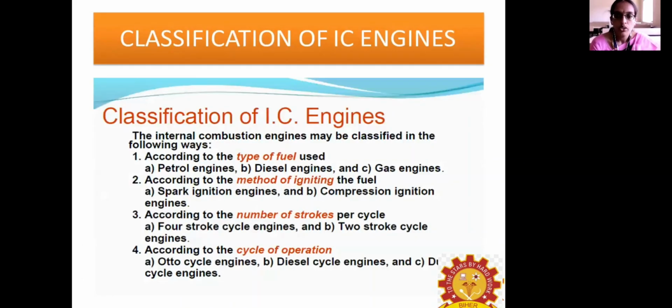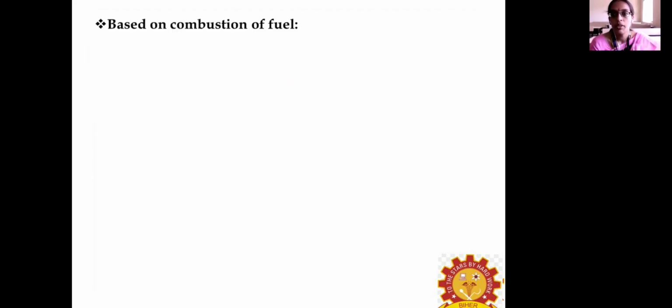These are further classifications based on the fuel used, the ignition, the number of strokes, and the cycle operation. Cycle operation means Otto cycle, diesel cycle and dual cycle. The Otto cycle uses petrol as a fuel, the diesel cycle uses diesel as a fuel, and the dual cycle uses a combination of both. These are all the classifications of the internal combustion engine.